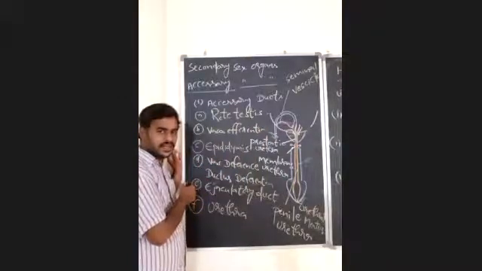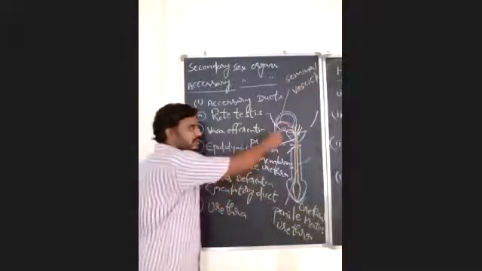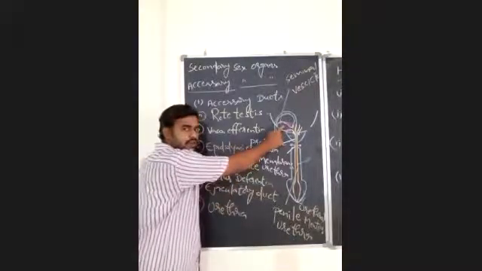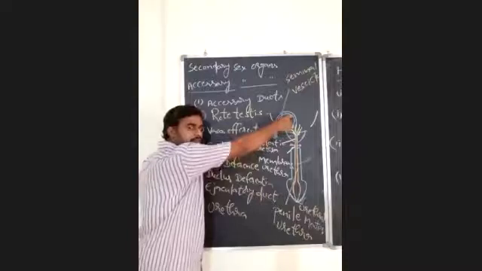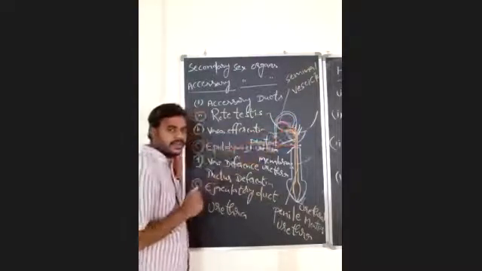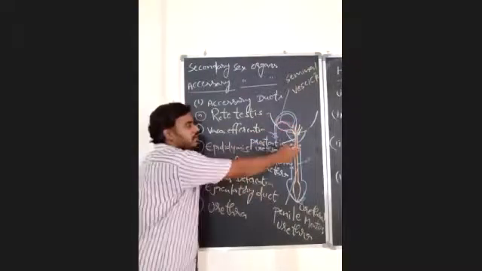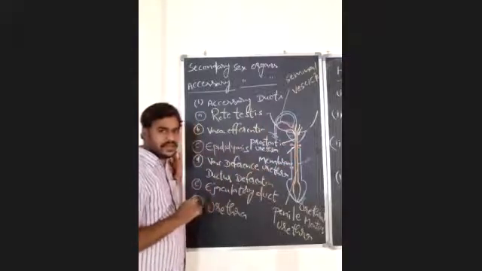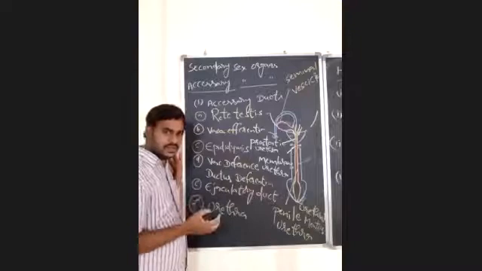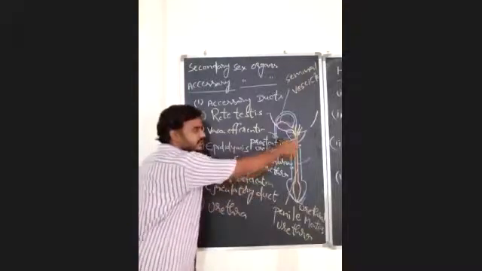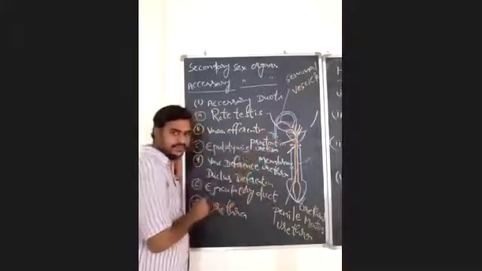This ejaculatory duct receives both the secretions of the seminal vesicles and the spermatozoa from the vas deferens, and the ejaculatory duct will open into the urethra. The urethra receives spermatozoa along with the secretions of accessory glands.